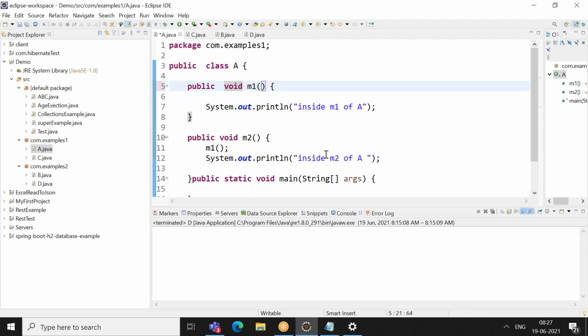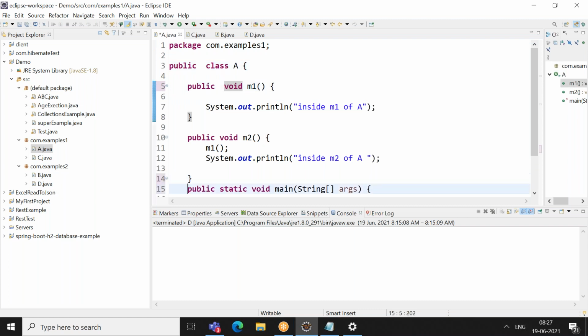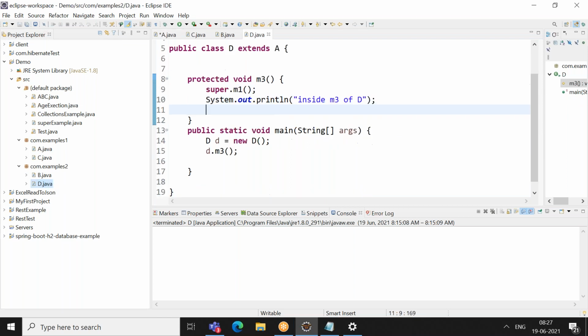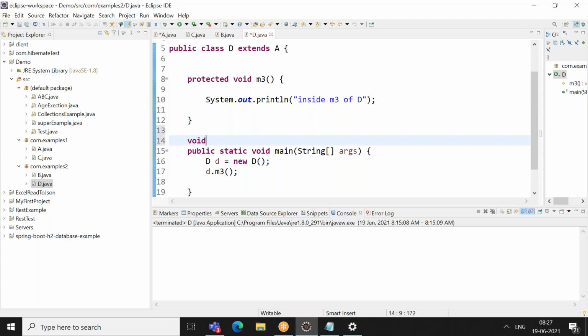You have the M1 method, public here. Inside M1 of my B, I want some other logic over there. So what I'll do is override that method. How will I be overriding it? Void M1.